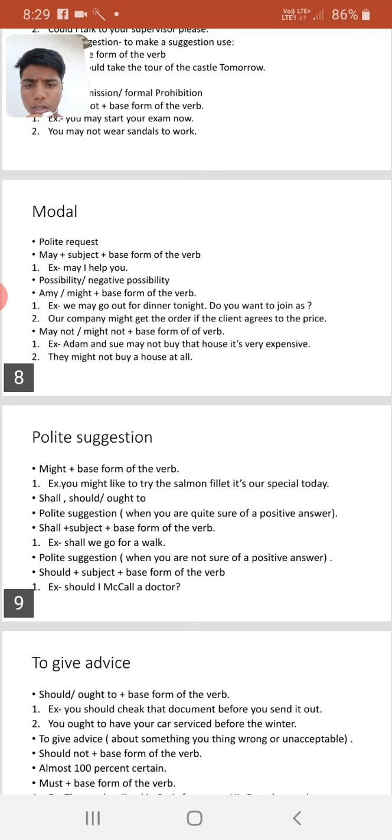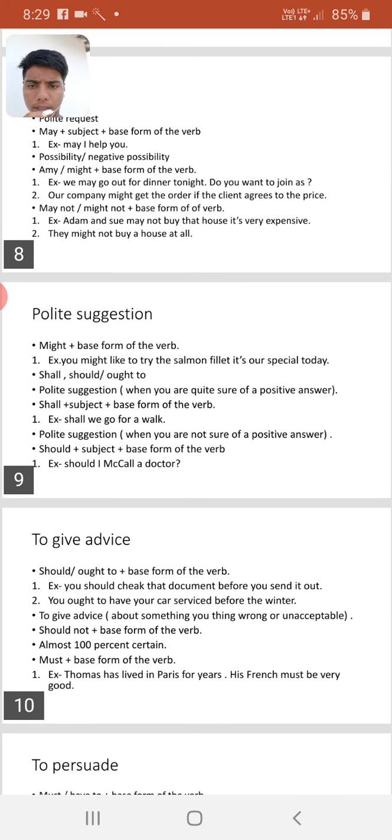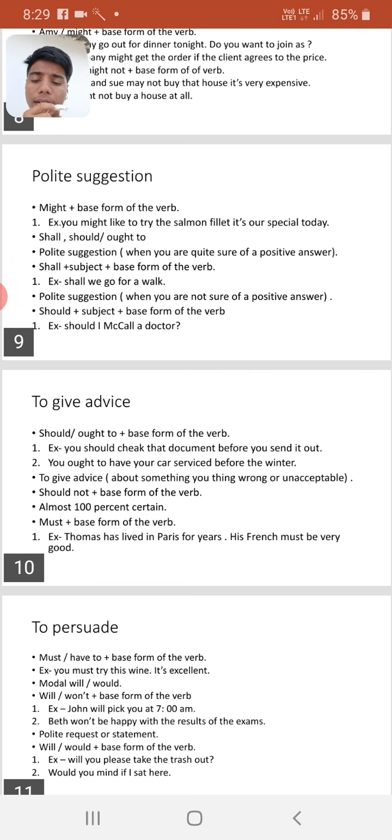Shall, should, ought to. Polite suggestion. Please, shall we go for a walk? Polite suggestion when we are not sure of a positive answer. Statement: should plus subject plus base form of the verb. Example is: should I call a doctor to give advice?